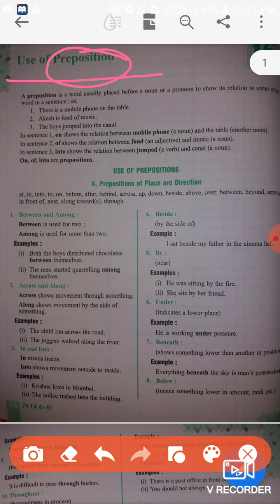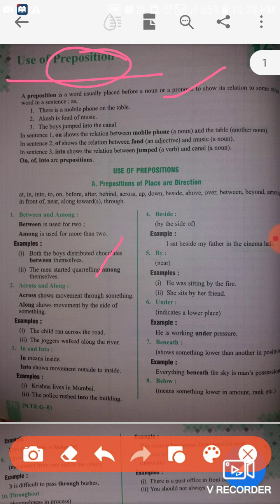But the definition written in your book I'm going to read: a preposition is a word usually placed before a noun or pronoun to show its relation to some other words in a sentence. You can write either this sentence or the definition which I am going to tell you.